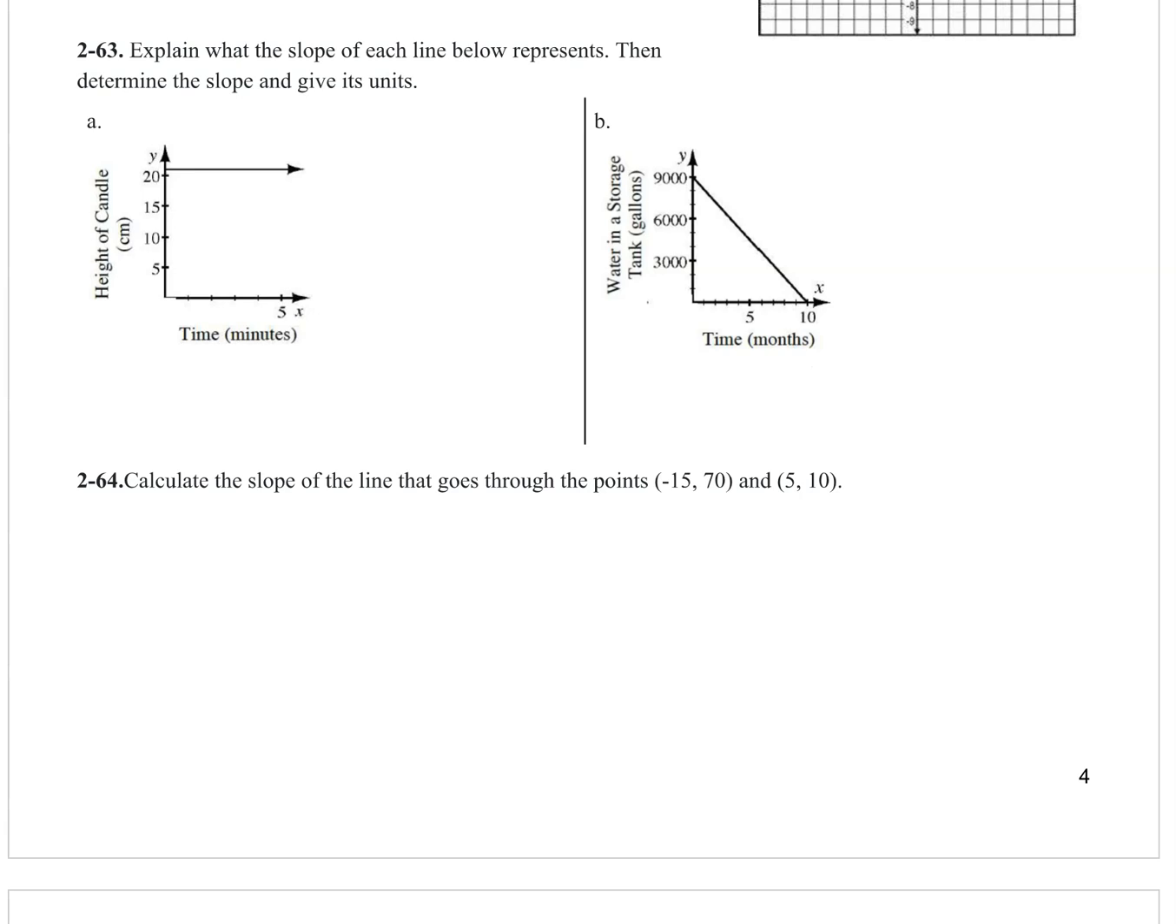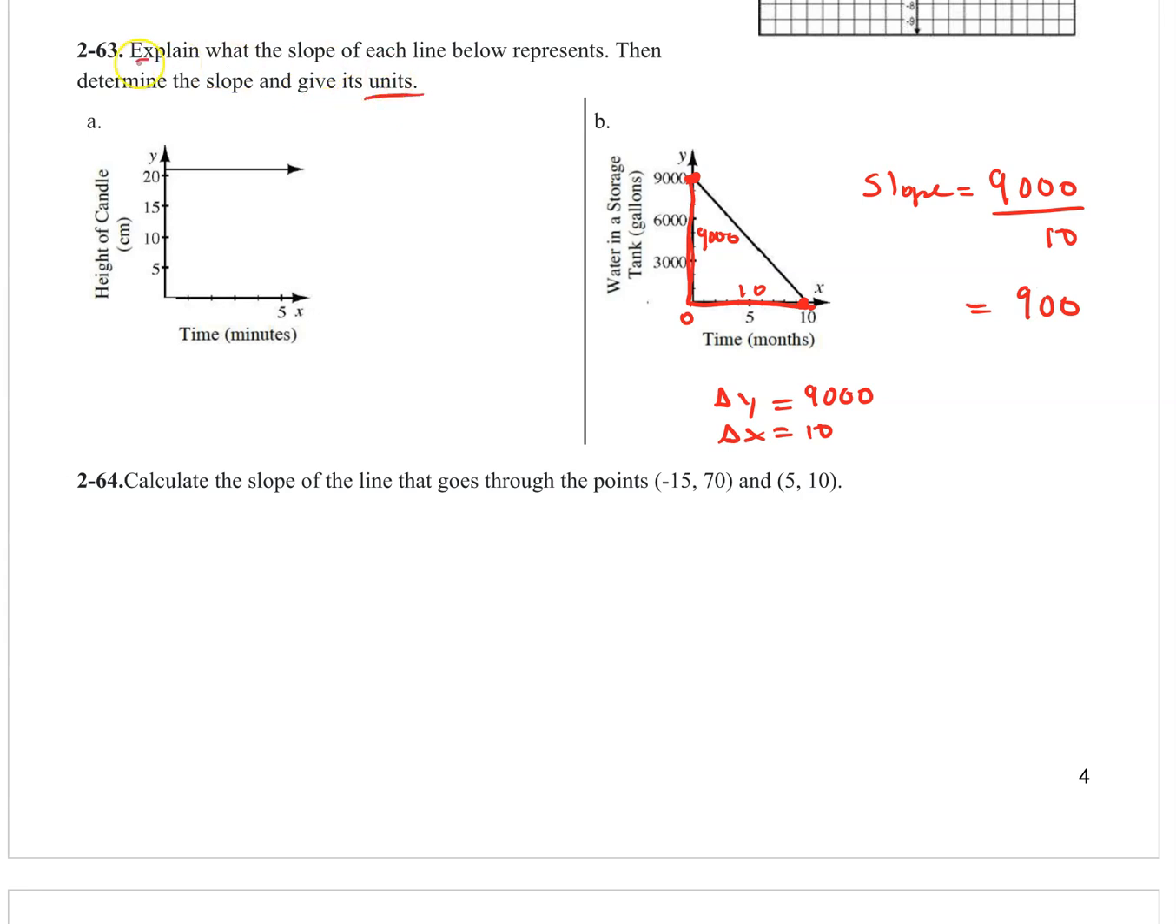Okay, 263. Explain what the slope of each line below represents, then determine the slope and give the units. Let's do B. If you want to find a slope, you draw a slope triangle, right? I'm going to make a giant slope triangle. So my delta x from 0 to 10 is 10. Change in y, from 0 up to 9,000. The change in y is 9,000. So the slope is change in y divided by change in x, and 9,000 divided by 10 is 900.